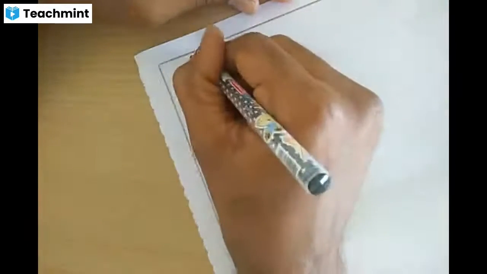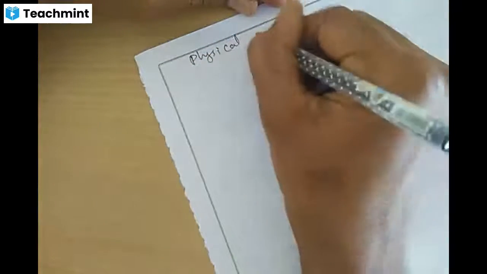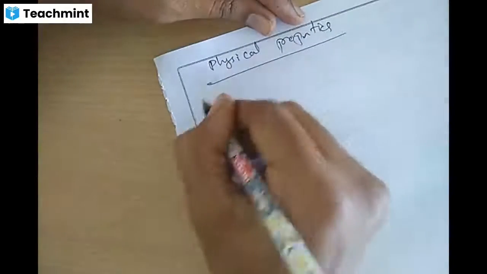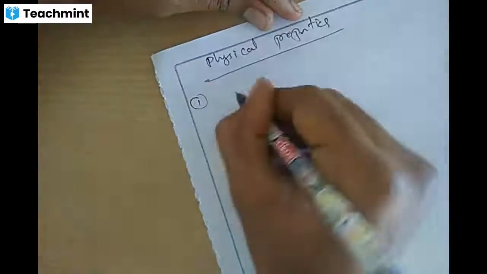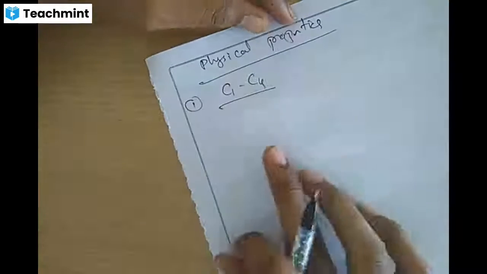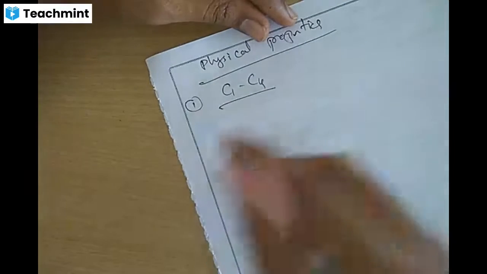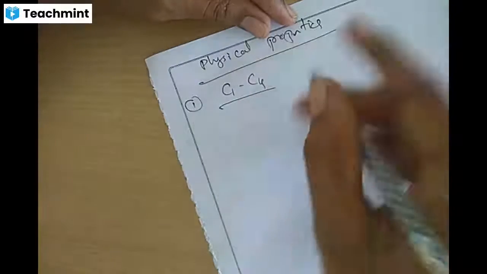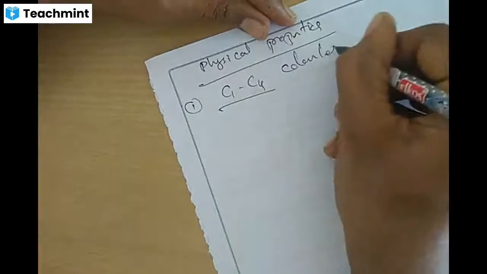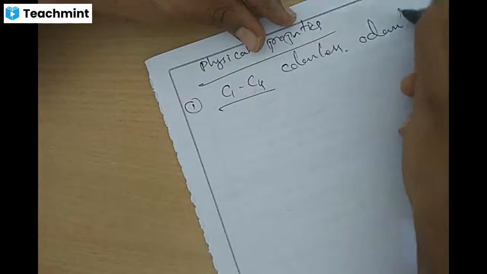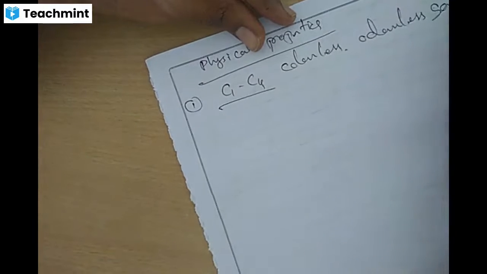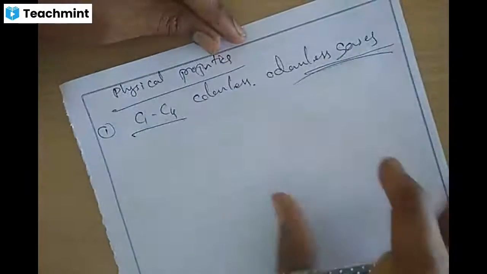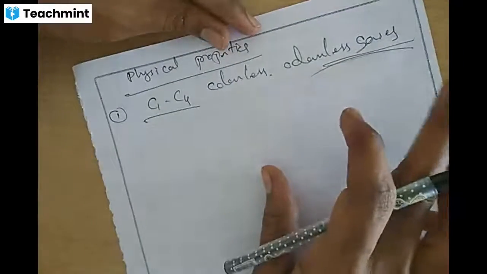Next, physical properties. In these physical properties, first, how will it exist? C1 to C4, carbon 1 to carbon 4, these alkanes, methane, ethane, propane, butane, are colorless, odorless gases. No color, no smell.